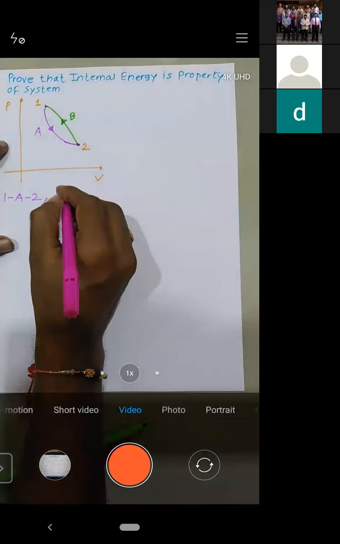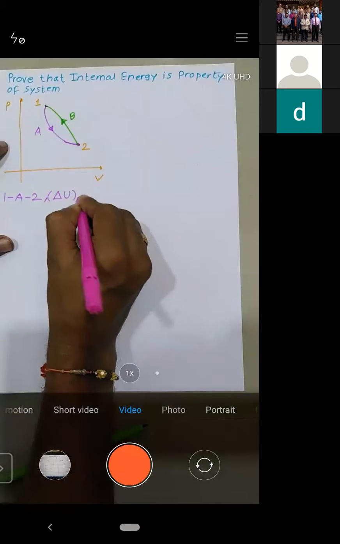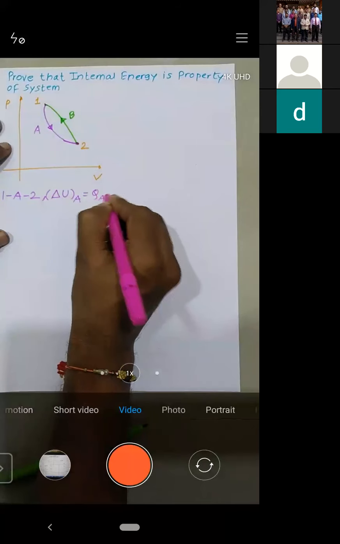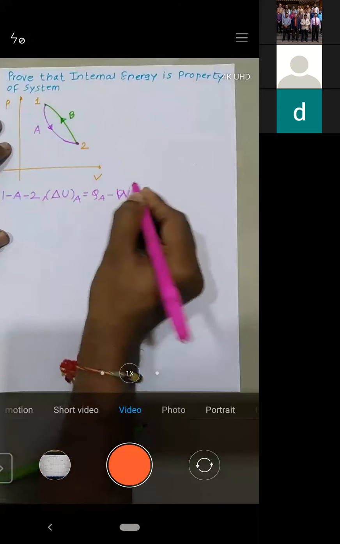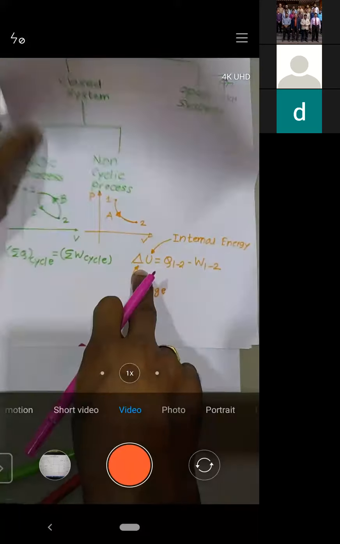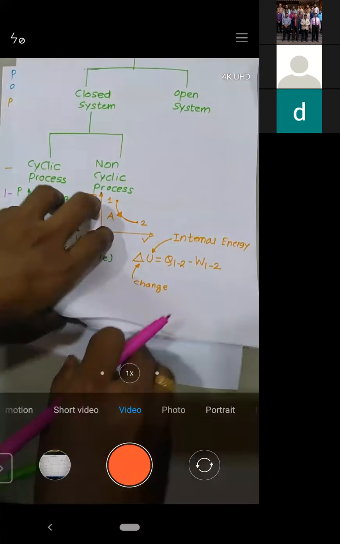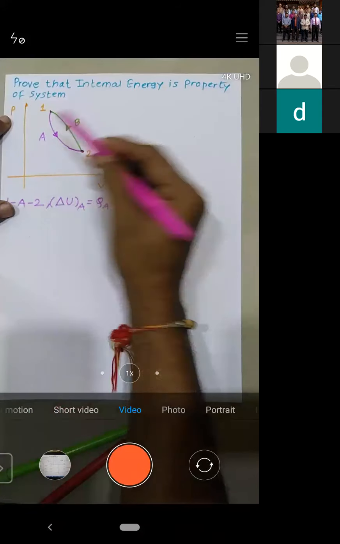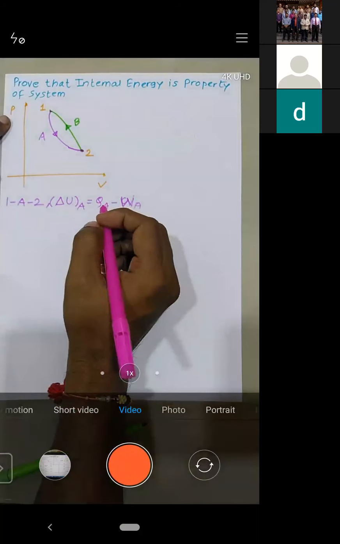So if it's a non-cycle, what do we write? Change in internal energy, delta U, during process A is given by heat transfer during A minus work transfer during A. For a non-cycle, delta U is given by the difference between heat and work. So the change in internal energy during path A is QA minus WA.